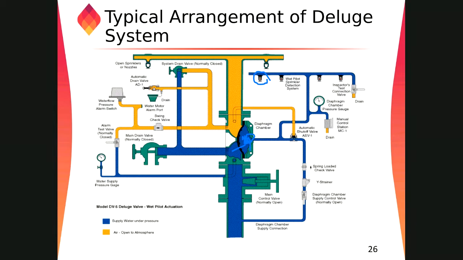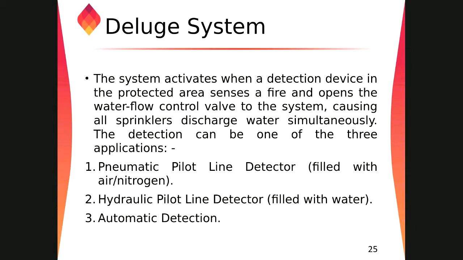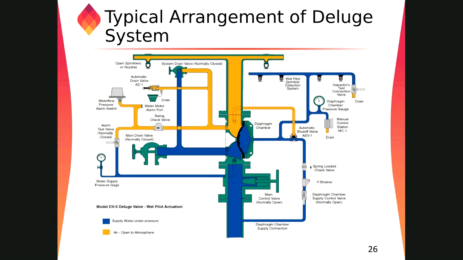Okay, so I'll go from the previous one. I think this one we missed. We have three different methods to open the deluge valve. The deluge valve will be opened by some kind of detection: either a hydraulic pilot line, or automatic detection, or maybe a pneumatic line. In this case, we have a hydraulic line. This is a hydraulic pilot line.